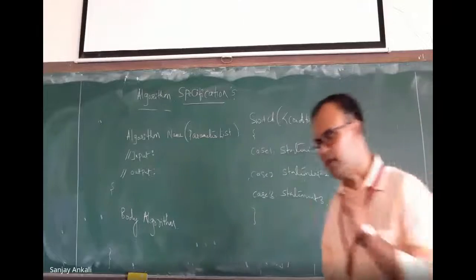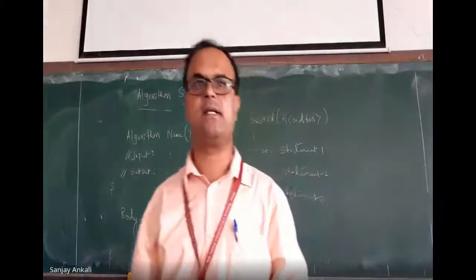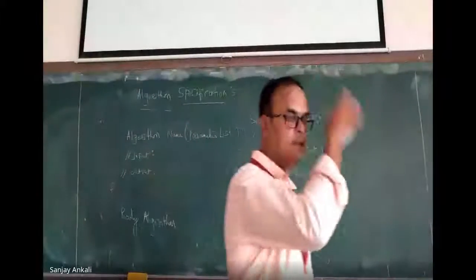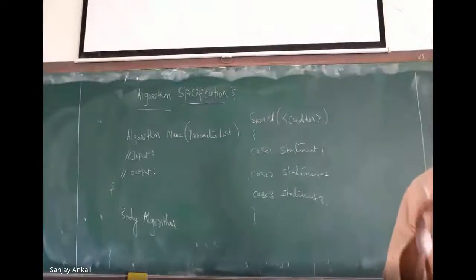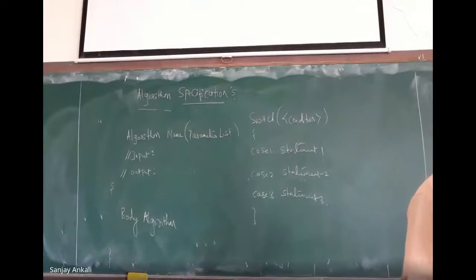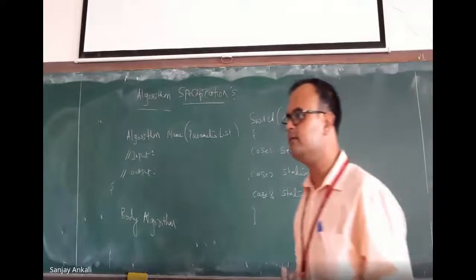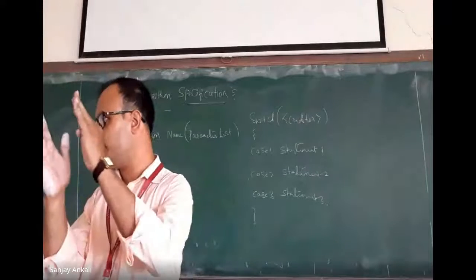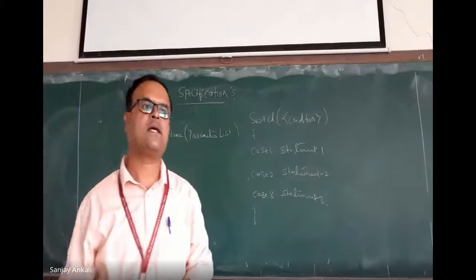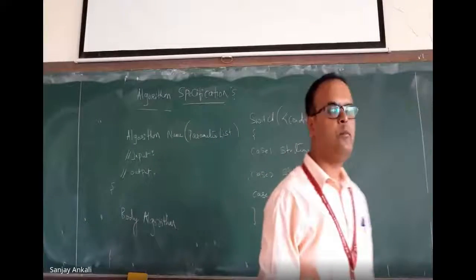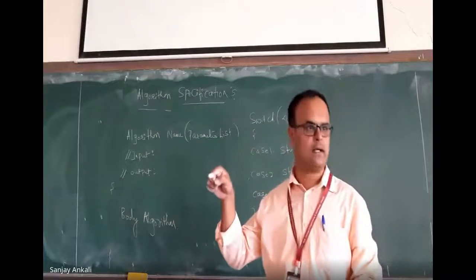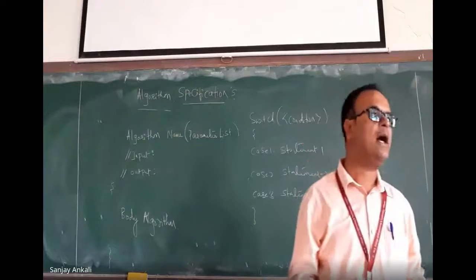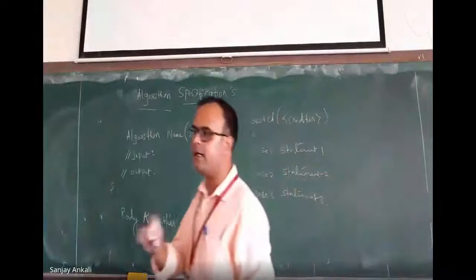Can you repeat what we have seen now? We were discussing algorithm specification. Now what is the meaning of algorithm specification? If I want to design the algorithm, how should I design it? What is the first thing we have seen? Comment. How do we write a comment? Two forward slashes. What is the next thing we have seen? Block. How do we write a block? Opening curly bracket and closing curly bracket. Okay. What is the next one? Identifier name. We have to just write a letter. Okay.